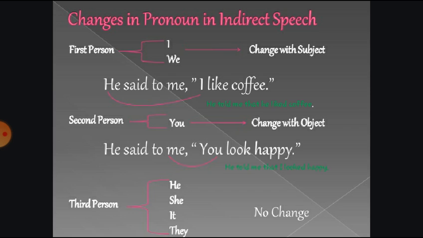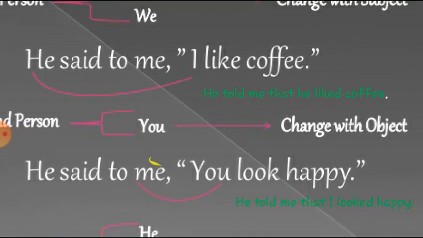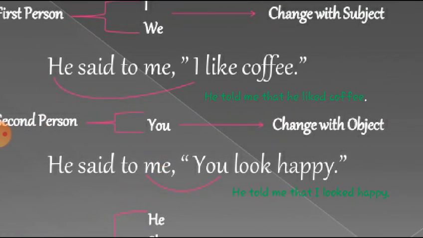Try to understand it through one example. Here I am presenting one example: he said to me, I like coffee.